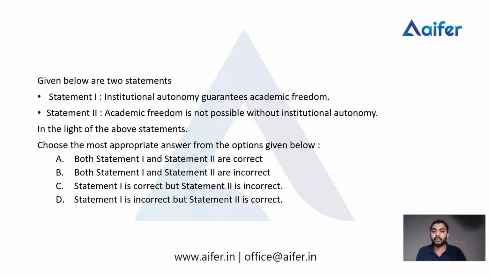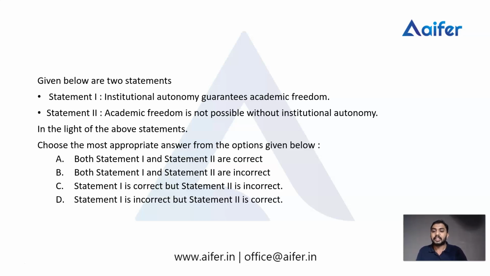Institutional autonomy means the power or right of a university to design its own curriculum or its own research programs. And academic freedom means freedom to study, freedom to research, freedom to design curriculum, or freedom to do research.